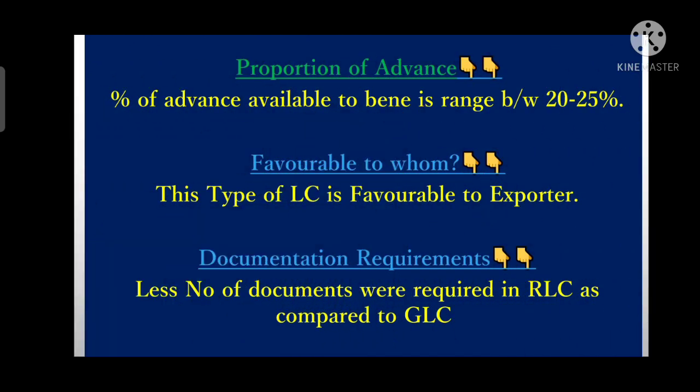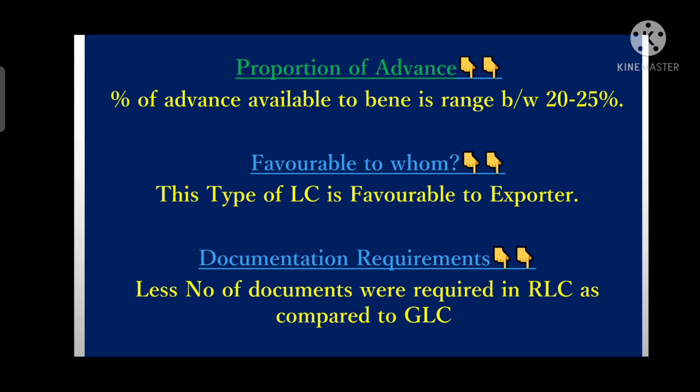Now we will discuss the other aspects of red clause LCs. Number one is the proportion of advance, or what is the ratio of advance payment being made to the beneficiary. Under this type of LC, a specific percentage of the total face value of a credit is paid as an advance to the beneficiary, and it ranges between 20 to 25% of the total value of a credit.